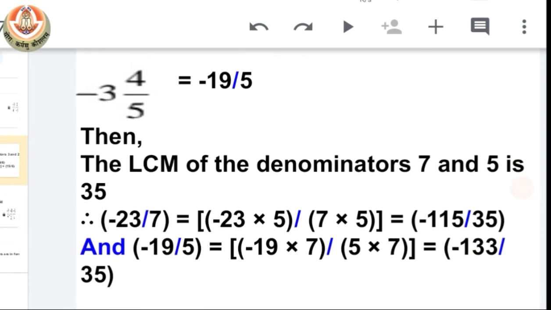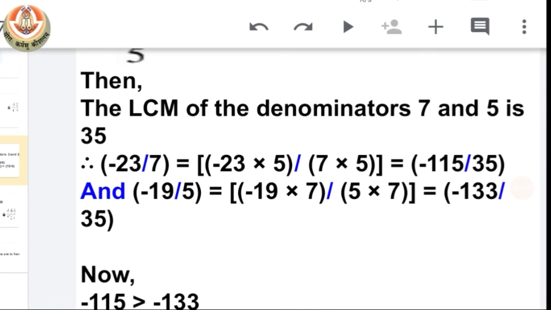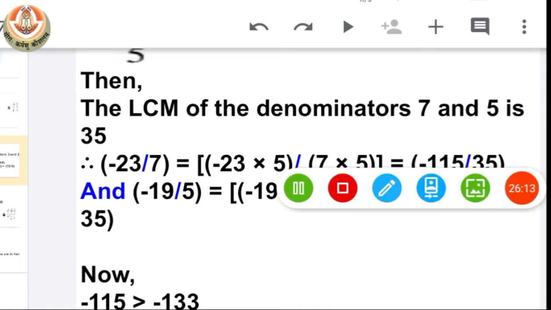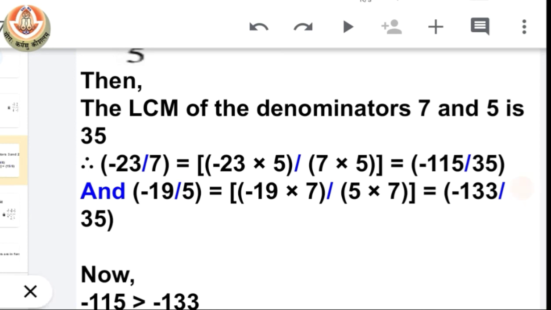First we find their LCM, which is 35. So to make their denominators equal, we multiply the first one with 5 and the second one with 7. Now we have two rational numbers, which are minus 115 by 35 and minus 133 by 35. Now we have the denominators equal, so we have to compare only the numerators.